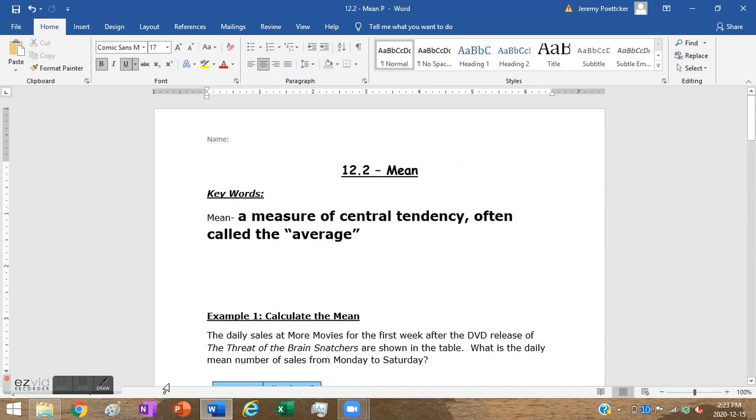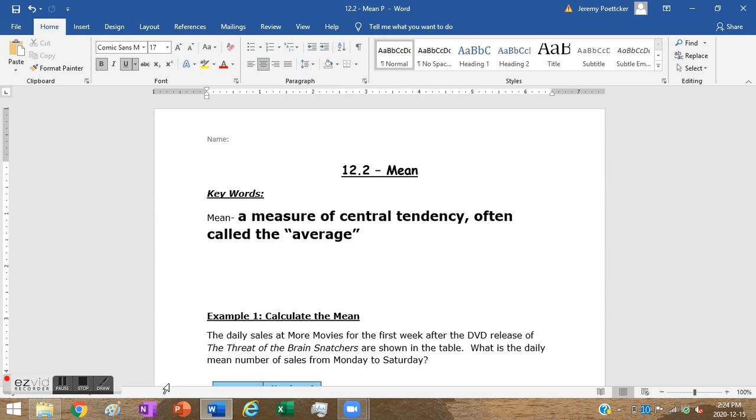All right, 12.2 mean. So I've given you a definition here on my page. You don't have it there on yours, so you'll have to copy that one down. Mean is simply a measure of central tendency, and it's often called the average.